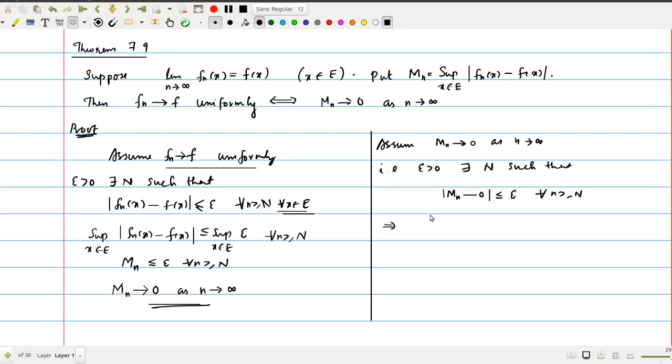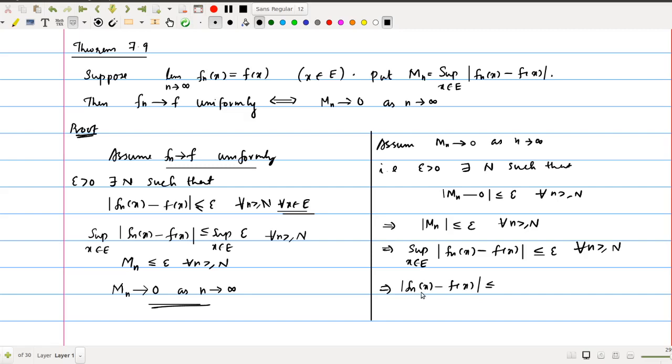Then this is mod Mn less than epsilon for all n greater than or equal to N. This implies Mn is non-negative because Mn is the supremum of non-negative quantities. So Mn is less than or equal to epsilon. That means the supremum over x belongs to E, this is the definition of Mn, of mod Fn of x minus f of x is less than or equal to epsilon for all n greater than or equal to N. Okay, but this implies mod Fn of x minus f of x, which is less than or equal